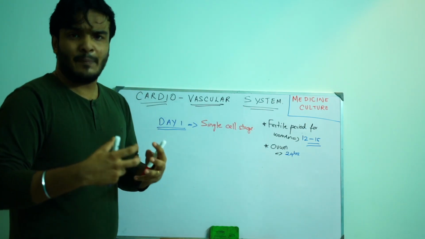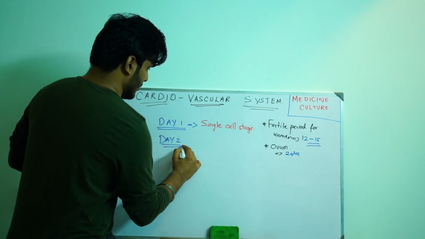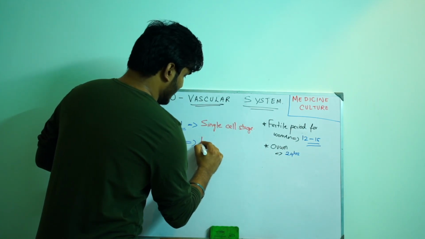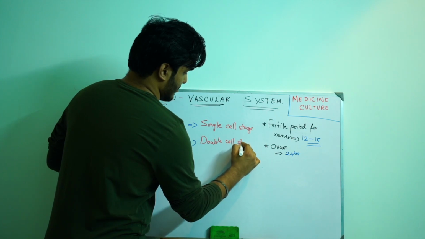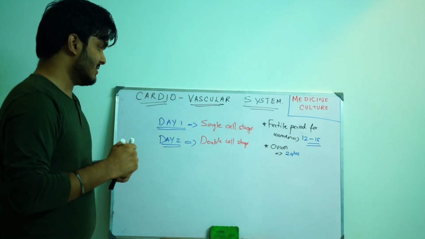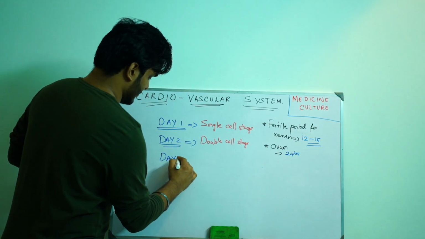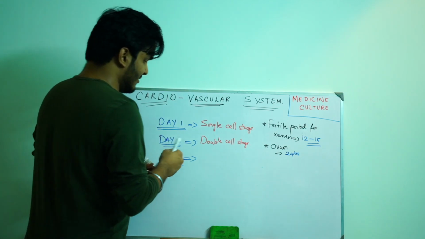So there will be some rapid divisions. On day number 2 you will have a 2 cell stage, or double cell stage. Day number 1 is the single cell stage, day number 2 is the double cell stage. So day number 3 will be the multicellular stage.